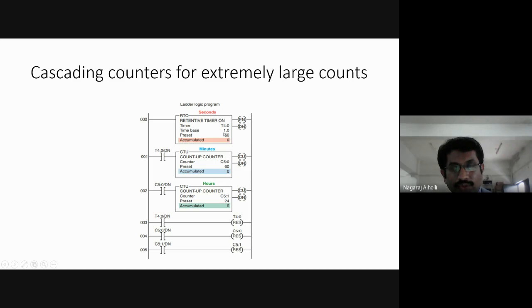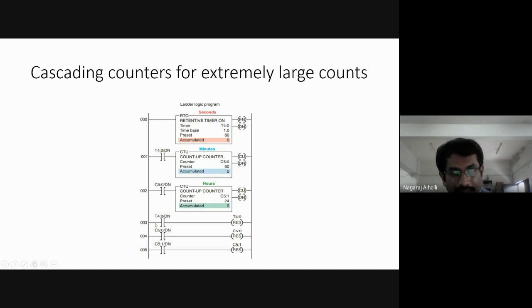After it goes from 0 to 60, the DN bit of the retentive timer on will be 1. When this DN bit T4:0/DN becomes 1, it is cascaded with the counter here. This is true, and the up counter will be energized. This will go from 0 to 1 minute. 60 seconds equal 1 minute.